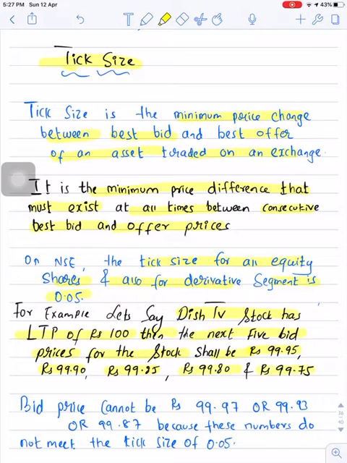rupees 99.75. As you can see, these 5 bids have a difference of 0.05. This means the bid price cannot be rupees 99.97 or 99.93 or even 99.87 because these numbers do not meet the tick size of 0.05. So remember this point, tick size is the minimum price change between best bid and best offer.